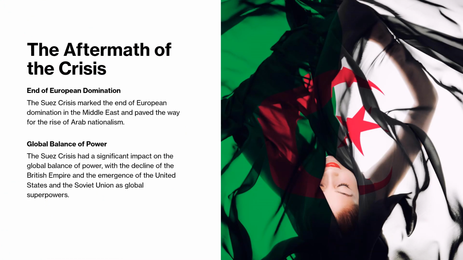The aftermath of the crisis, end of European domination. The Suez Crisis marked the end of European domination in the Middle East and paved the way for the rise of Arab nationalism. Global balance of power. The Suez Crisis had a significant impact on the global balance of power, with the decline of the British Empire and the emergence of the United States and the Soviet Union as global superpowers.